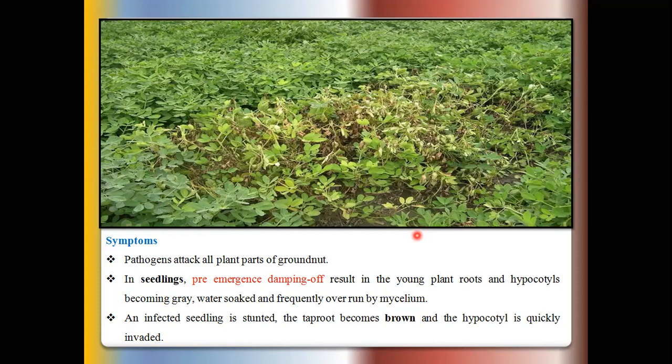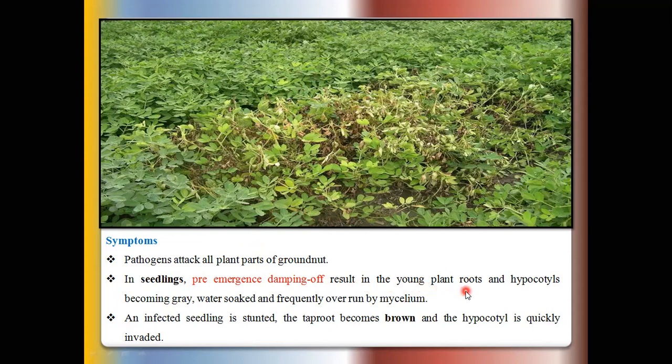Maharashtra, Andhra Pradesh, Karnataka, causing losses in quality and quantity of the seed in post-harvest pods. This Fusarium pathogen attacks groundnut from germinating seeds up to well-developed crops. Suppose these pathogens infect the seedlings, then pre-emergence damping off type of symptoms are seen in younger plants.